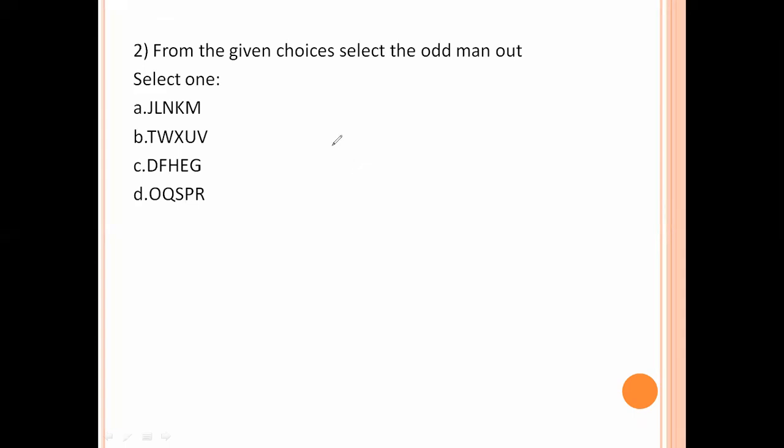Next, from the given choices, select the odd man out. Now here you see J, K, L, M, N. So the two values right here. Similarly, T, U, V, W, X. Next, D, E, F, G, H, and O, P, Q, R, S. So here the last two letters say the middle of the remaining three letters. But here that is not possible in B. So option number B is the odd man out. B is the right answer.